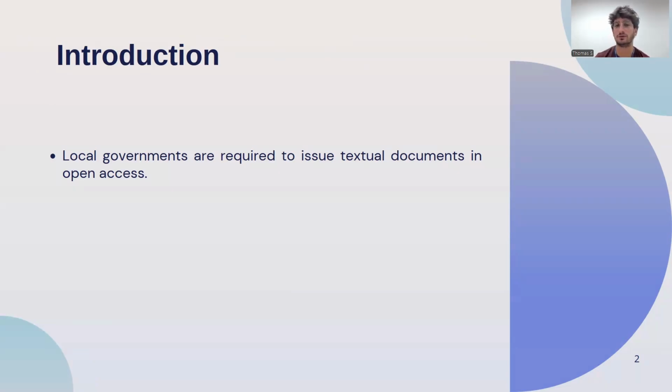So they are required to issue textual documents in open access because they have to make decisions, because they have to discuss the kind of projects they want to make or the kind of needs they're going to have. So it needs to be transparent for the citizen. So they have to issue it in open access.